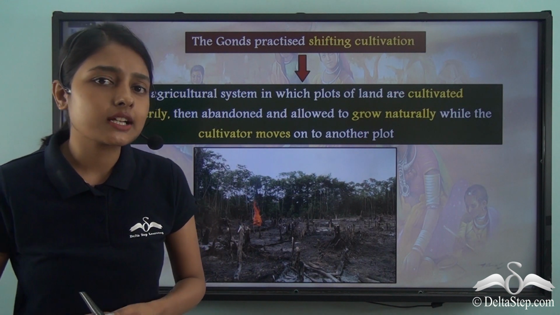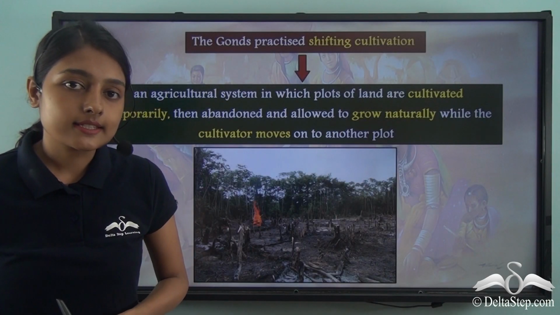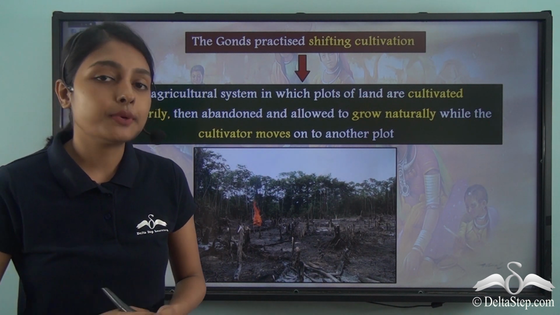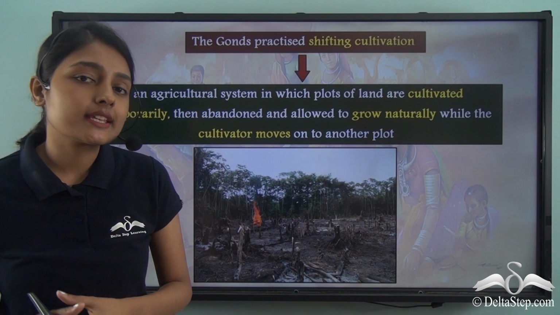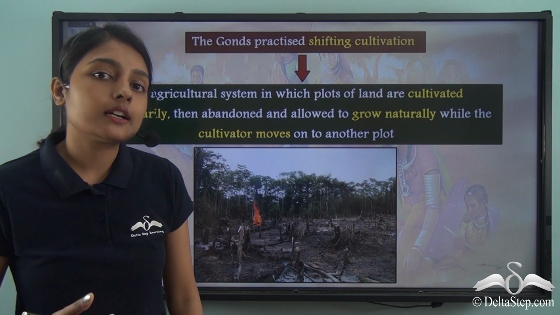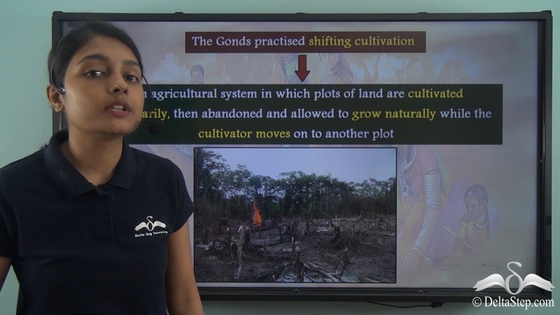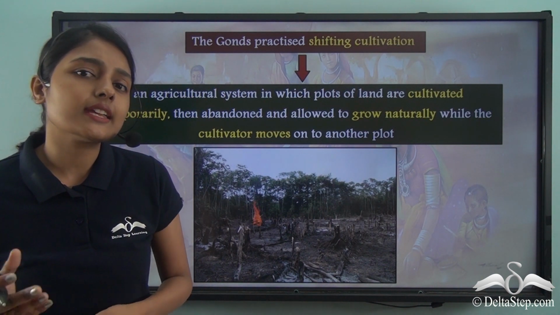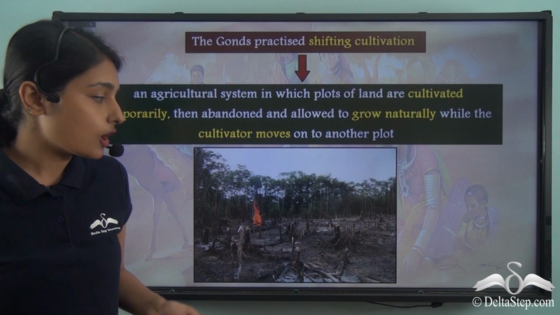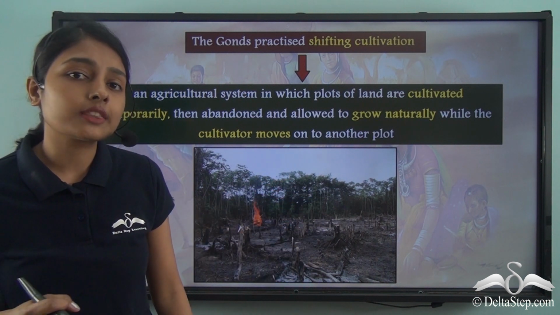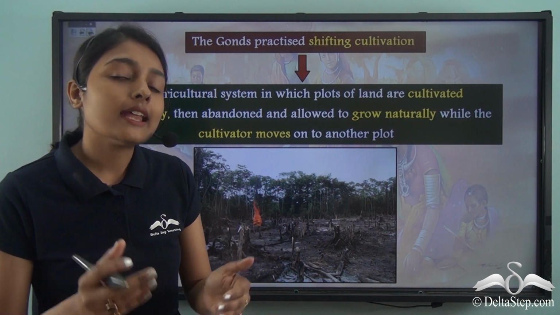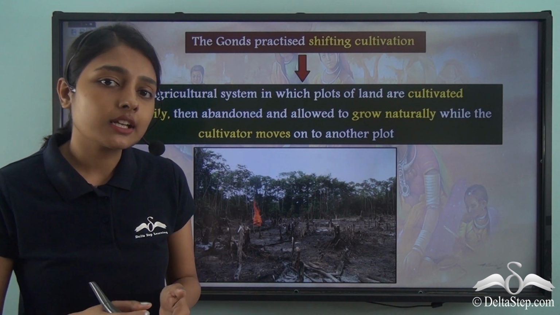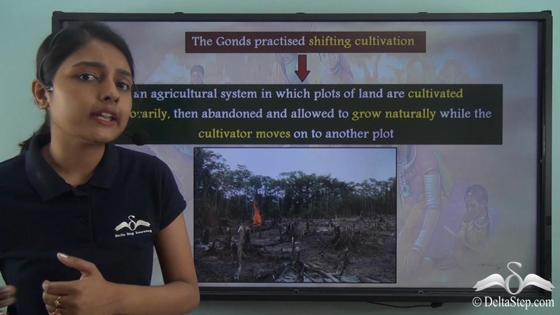But how is this shifting cultivation practiced? In this practice of shifting cultivation, trees and bushes of forested areas are firstly burnt. And after these trees and bushes are burnt, seeds are sown on the ashes which grow into crops. But with time, these lands lose their fertility very easily. This is because ashes of burnt trees and bushes are sprayed on the land, and it means that the land is rendered infertile, which is why people cannot practice shifting cultivation on one region for a very long time.